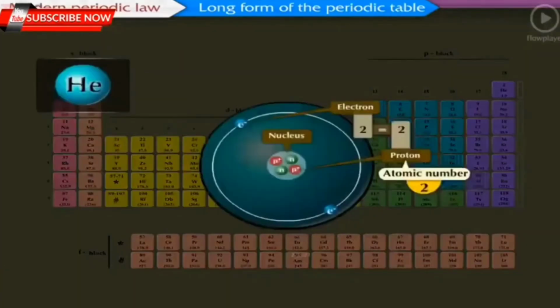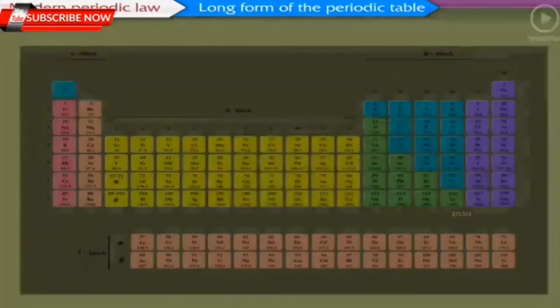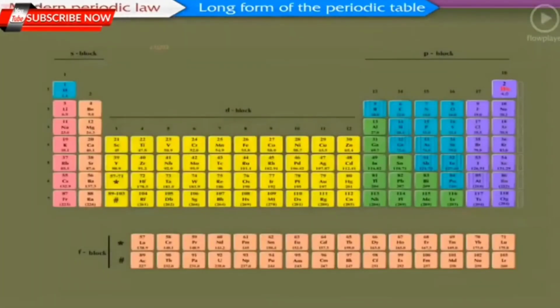We have studied that the electronic configuration of an atom, which is the distribution of electrons in shells around the nucleus, is determined by the total number of electrons in it, and the total number of electrons in an atom is the same as the atomic number. The relation between atomic number of elements and its electronic configuration is clearly seen in the modern periodic table. Before studying the structure of the modern periodic table in detail, let us answer a few questions regarding the position of the elements in the periodic table.